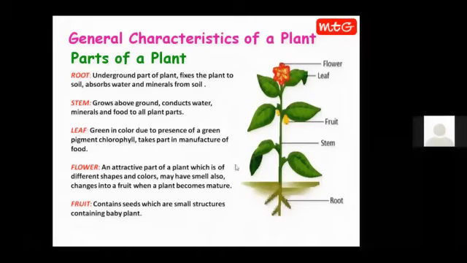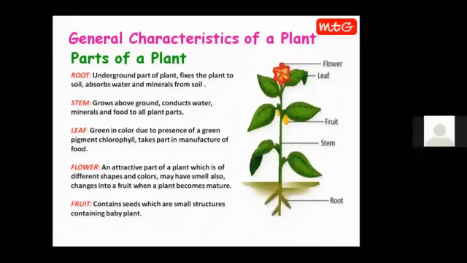Then here you can see this cylindrical structure above the soil, above ground. It is the stem of the plant. So stems can be green and soft, as you can see in case of herbs. They have green stems, very soft ones. And they can also be thin and woody, as in shrubs like tulsi, rose. You can see that stems are quite woody. Then they can also be thick, as you see in trees.